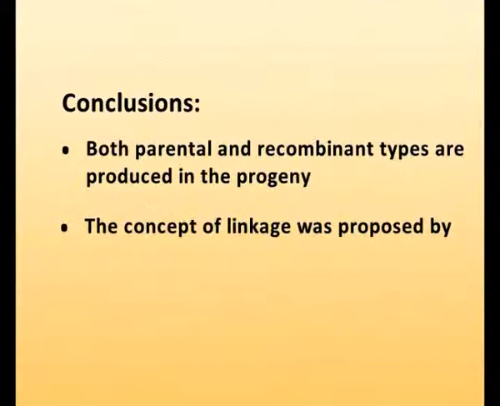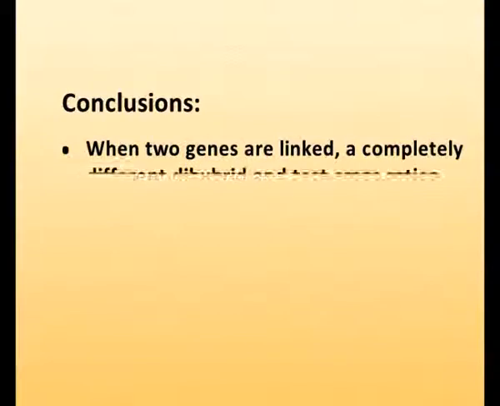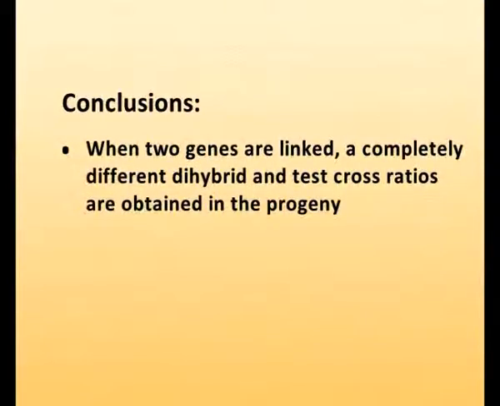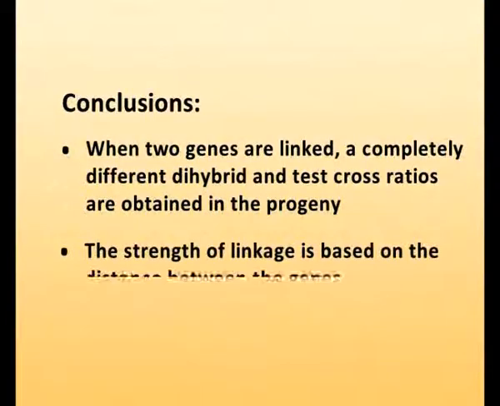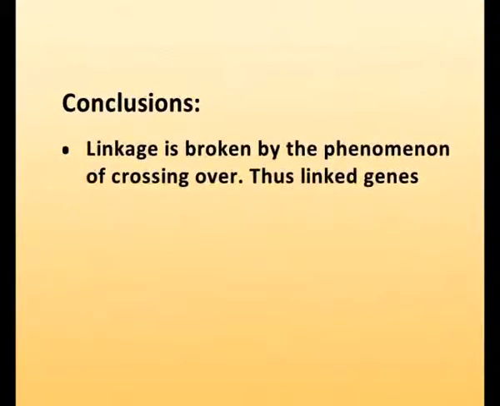The concept of linkage was proposed by Morgan in 1910 during his experiments in Drosophila. The genes present on the same chromosome tend to be inherited together and are said to be linked. When two genes are linked, completely different dihybrid and test cross ratios are obtained in the progeny. The strength of linkage is based on the distance between the genes. Linkage is broken by the phenomenon of crossing over.